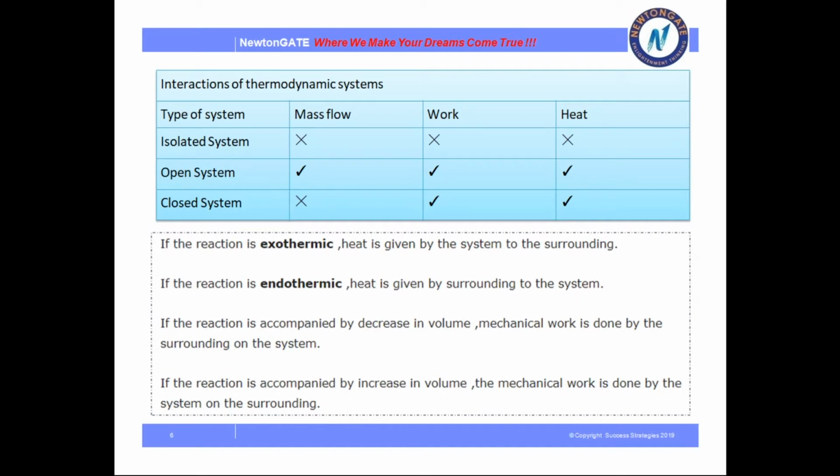If the reaction is accompanied by a decrease in volume, mechanical work is done by the surrounding on the system. If the reaction is accompanied by an increase in volume, the mechanical work is done by the system. So, clear?